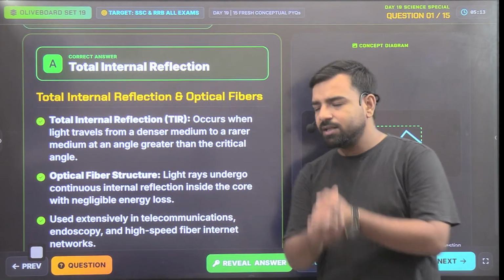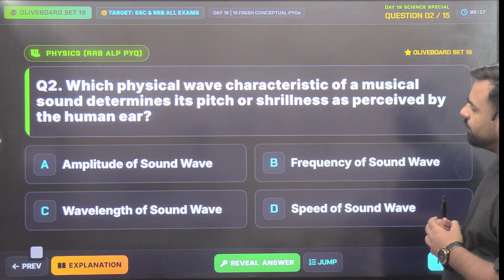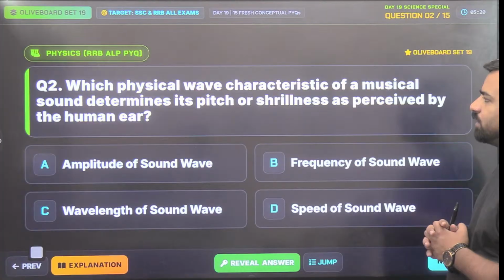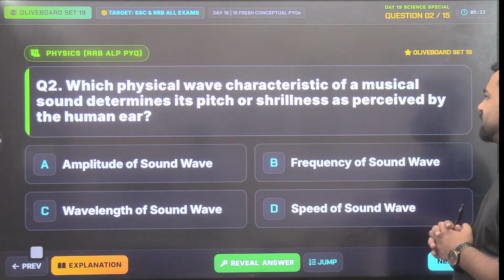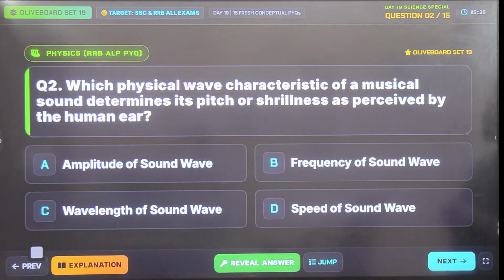What's the next question? Which physical wave characteristic of a musical sound determines its pitch or shrillness as perceived by the human ear? Is it amplitude, frequency, wavelength, or speed? So guys, what do you think should be the correct answer here?